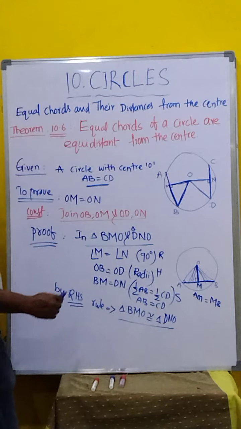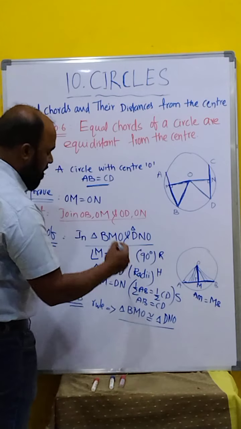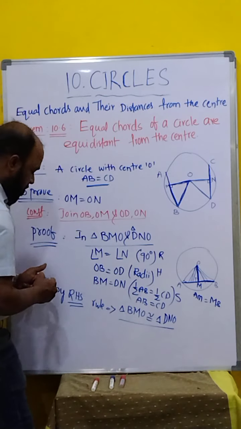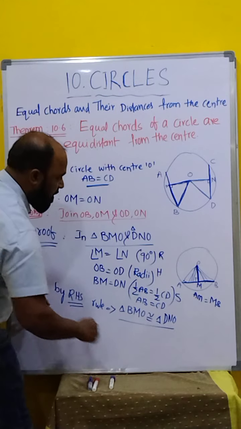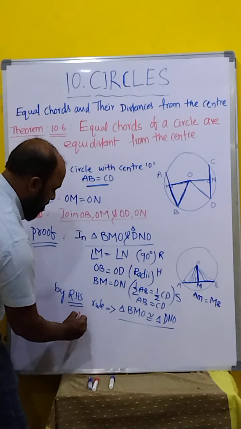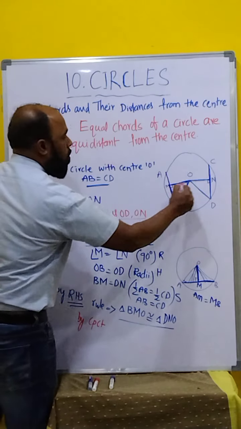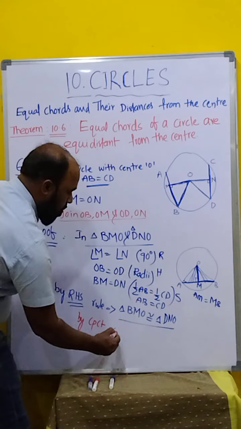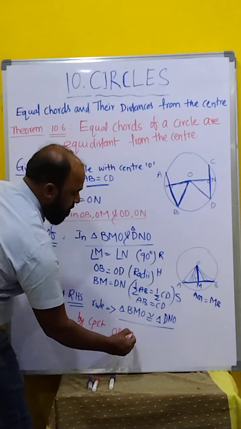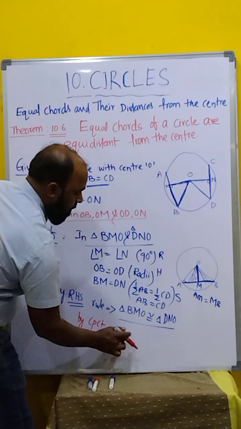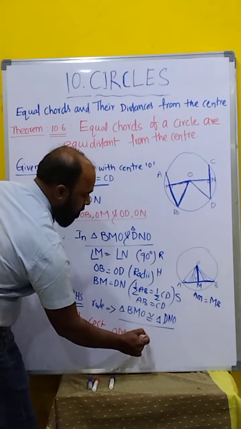Clear, children? Both the triangles are congruent. If congruent, by CPCT, OM is equal to ON.